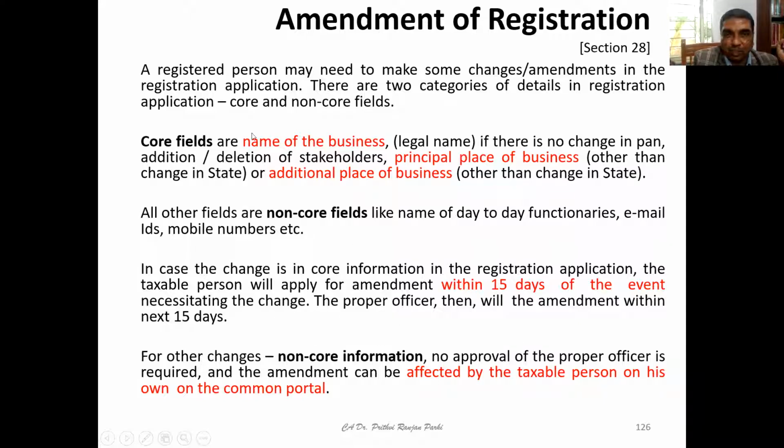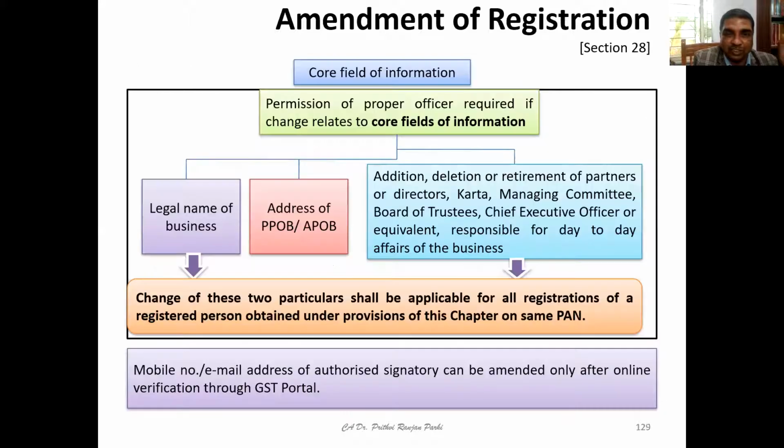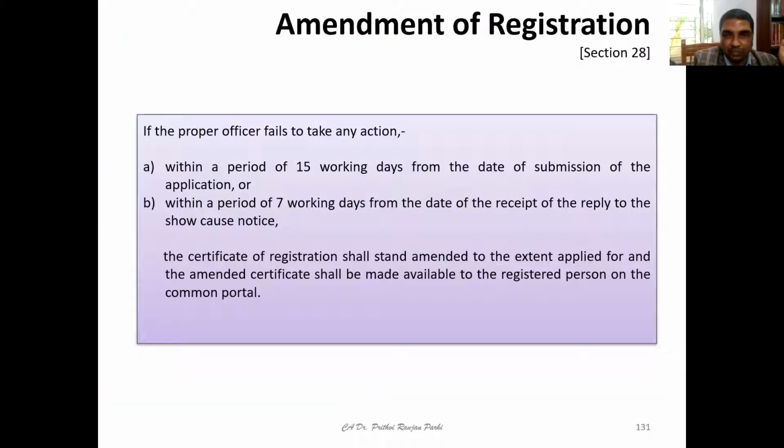If you want to make some changes in the core fields, that is the name of the business, principal place of business, additional place of business, this is the procedure. And for non-core fields, for other areas, you can do it yourself, online. That is non-core. So you should have this idea, that registration once done can be amended also.